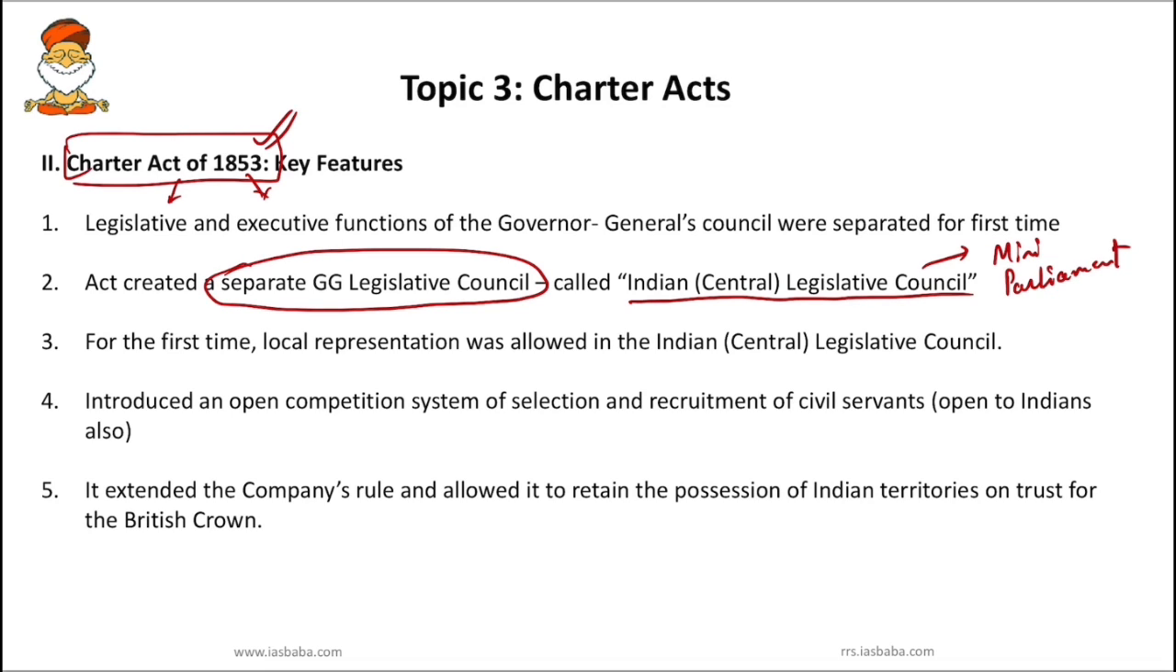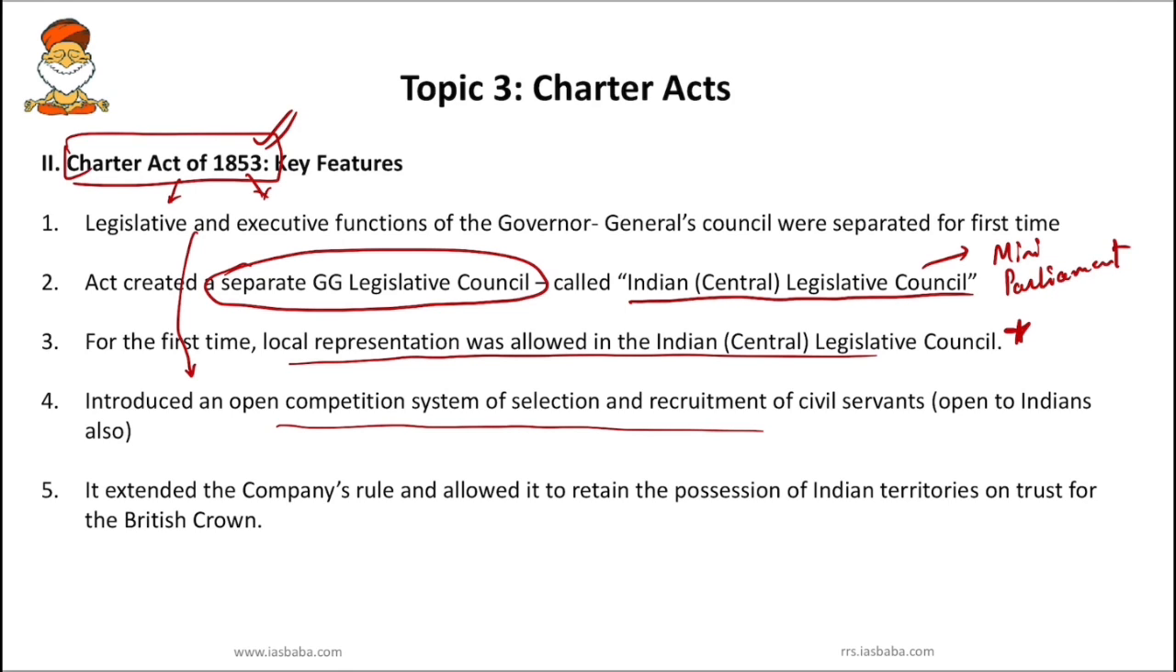Because of this Indian Legislative Council, legislation for the first time was treated as a special function of the government, which required some special process and special machinery. The important point you have to know is that local representation was allowed in India. So Indians were allowed in the Indian Central Legislative Council. This Charter Act of 1853 introduced an open competition system of selection and recruitment of civil servants which were open to Indians also. Earlier, the Charter Act of 1833 attempted this, but that attempt failed. However, with this Charter Act of 1853, civil service recruitment was now open to Indians also.